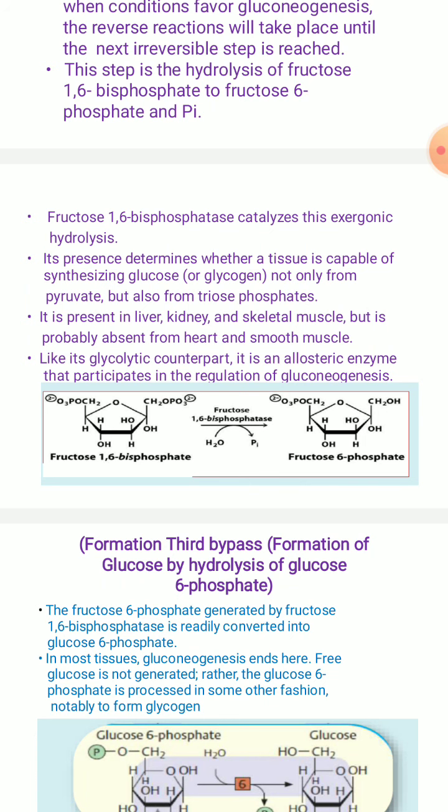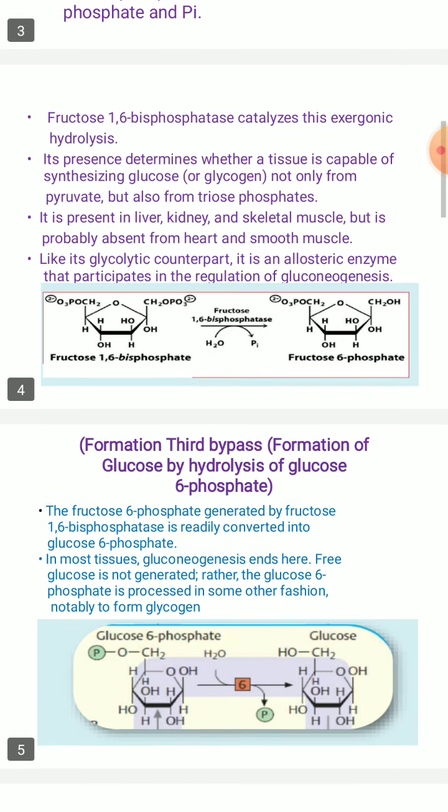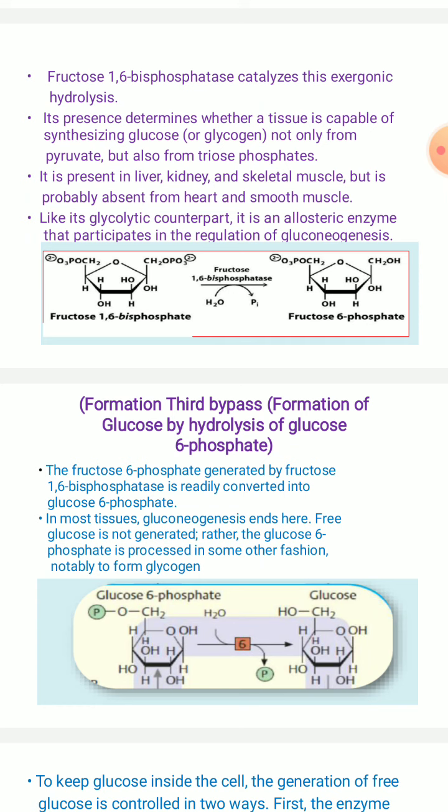You can see the third bypass reaction of gluconeogenesis, that is nothing but formation of glucose by hydrolysis of glucose 6-phosphate. The fructose 6-phosphate generated by fructose 1,6-bisphosphatase is readily converted into glucose 6-phosphate, and then glucose 6-phosphate further to glucose.